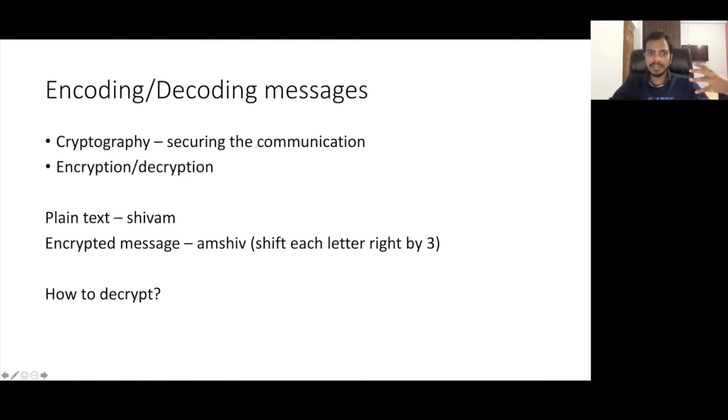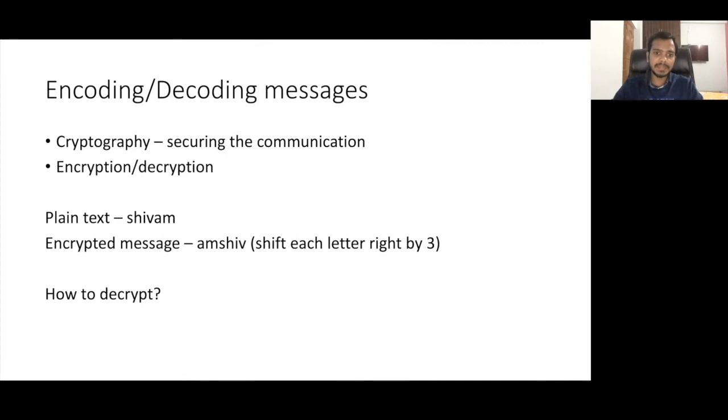Of course, initially I had this plain text, Shivam. Now I have changed this to the message MShiv. Shivam is plain text, and MShiv is kind of random, with a random order of letters. So this is called encryption. I converted plain text to an encrypted message, MShiv. Now, what is decryption?